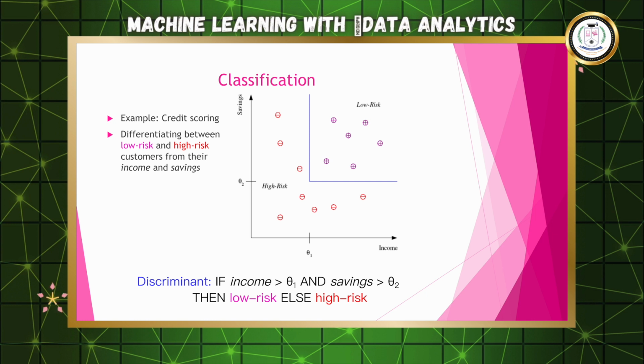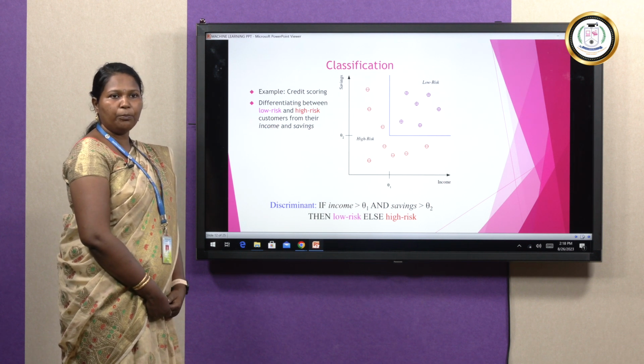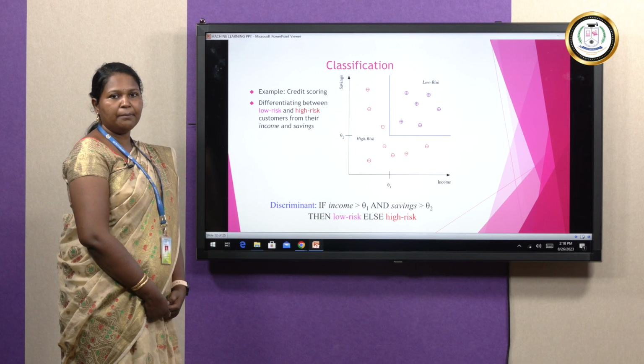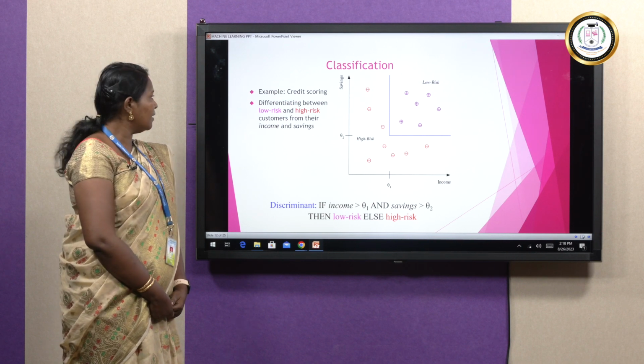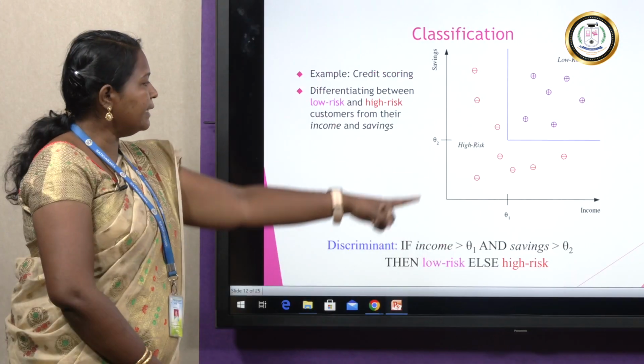See, we have an example of credit scoring, differentiating between low risk and high risk customers. Low risk customers are those who are paying the loan properly, maintaining the transactions and balance properly. So how are they identifying? Identifying by their income and savings.